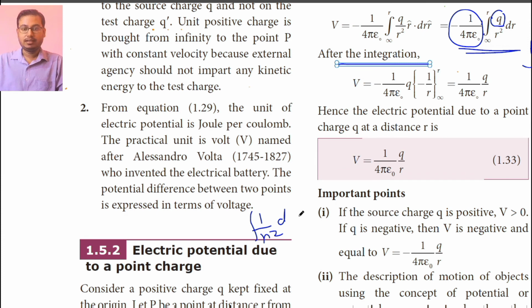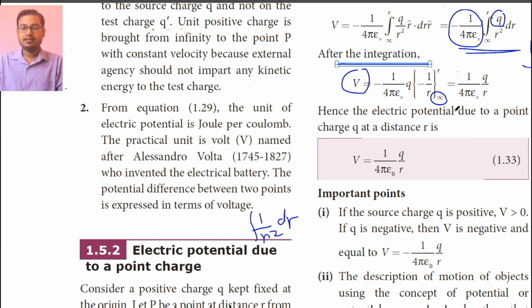The integration of 1 by r square dr is equal to minus 1 by r. So V is equal to minus 1 by 4 pi epsilon naught into q into minus 1 by r from infinity to r. Here the lower limit is infinity and the upper limit is r. Why? Because the charge started from infinity and came to point r under the external electric field.